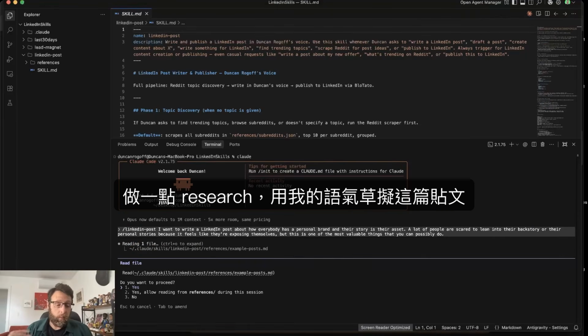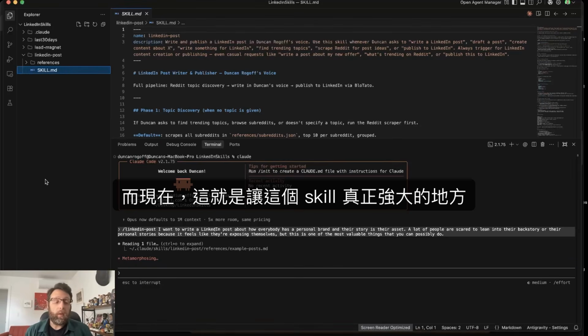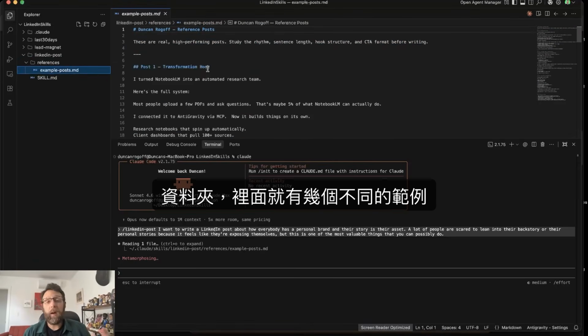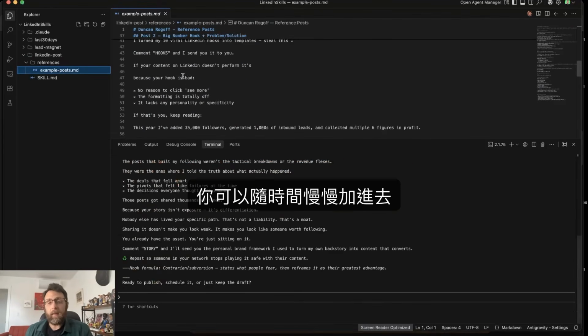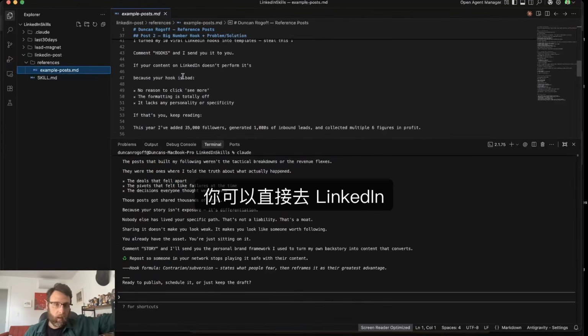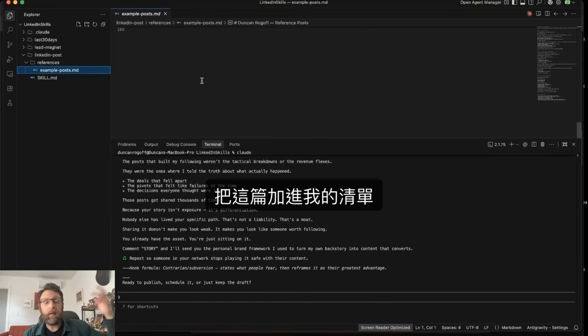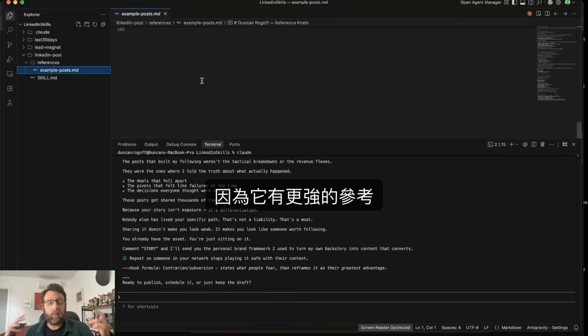It's going to do a little bit of research. It's going to draft the post in my tone of voice. And now this is what makes this skill really powerful. I have this reference folder here, and it just has a couple of different examples. This is an example of a post that I found that I liked, and you can add to this over time. You can just go to LinkedIn and copy and paste posts. Basically, you can just say, hey, add this post to my list, add this post to my list. And so now the skill is going to get better over time because it has stronger references.